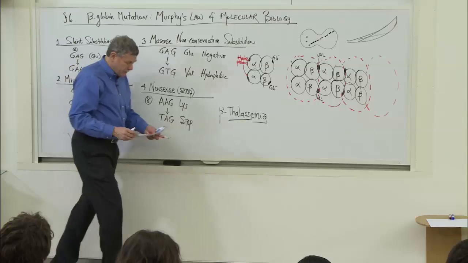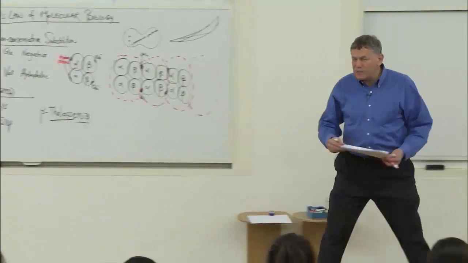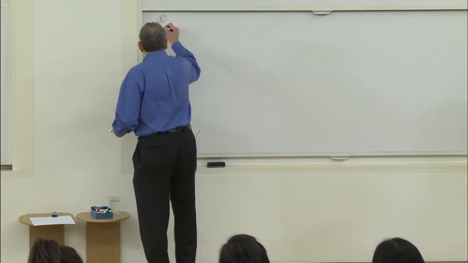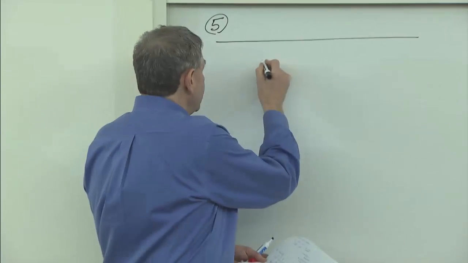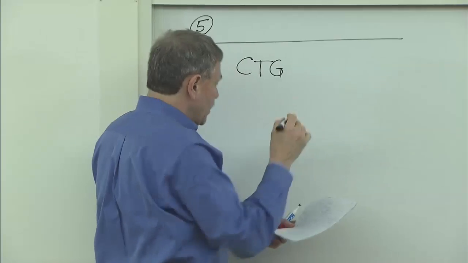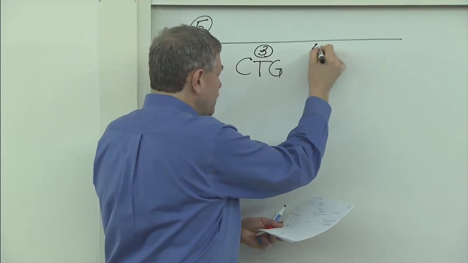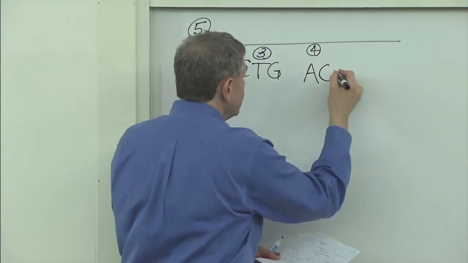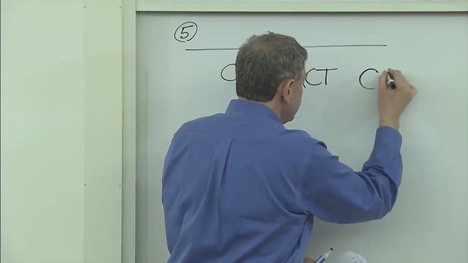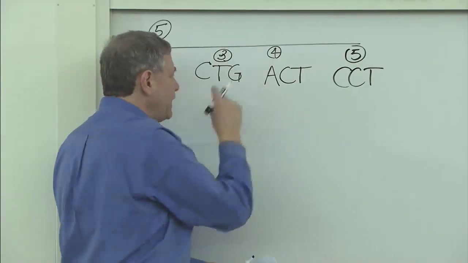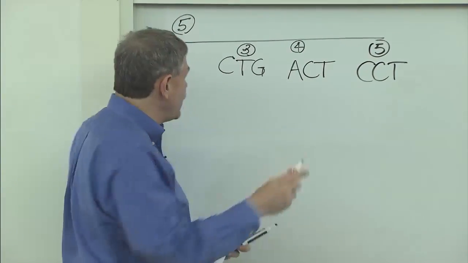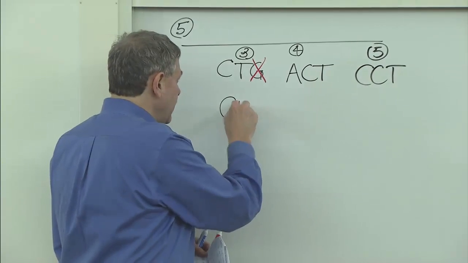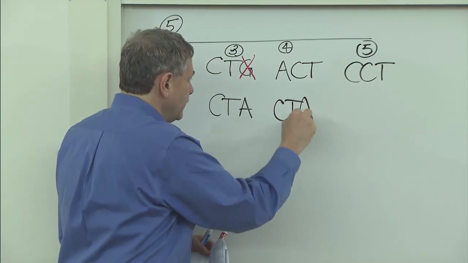Okay, so now, those are some of the things that can go wrong. Let's look at what else can go wrong. We'll rip through some other ones quickly. Suppose we have a sequence here, I don't know, CTG. That was our position 3. And at position 4, we had ACT, yes? And then we have CCT. What would happen if one of these nucleotides was not changed but utterly deleted? Frame shift, okay. Now it's going to get read like this.